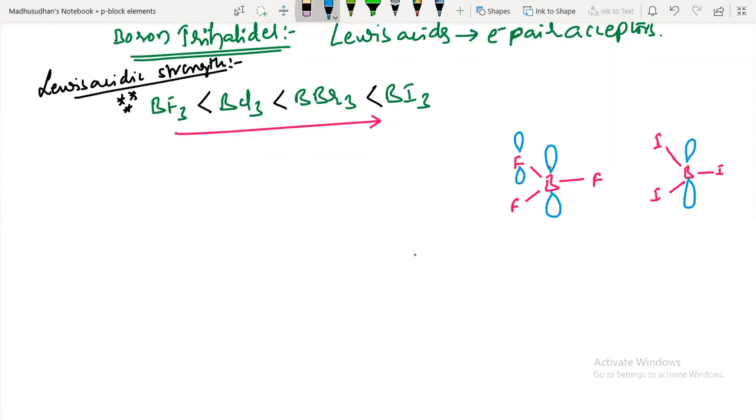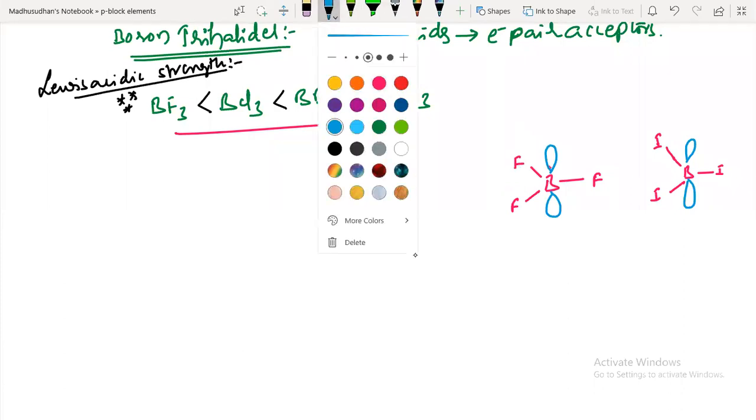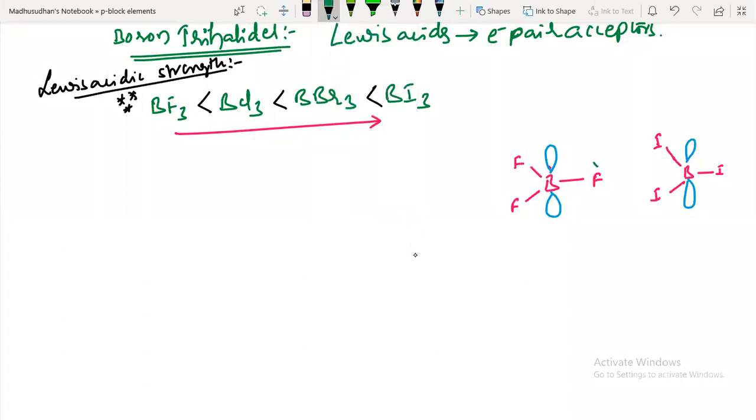I'll take any one fluorine. Fluorine has a completely filled 2p orbital here, and here a filled 6p orbital in the iodine. Since they are completely filled configurations, what is this?